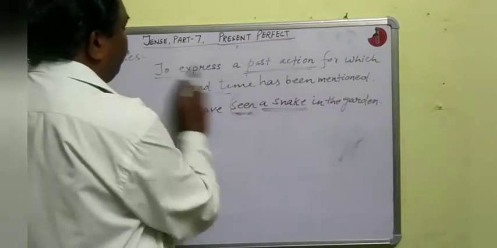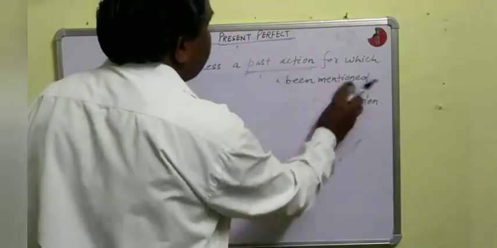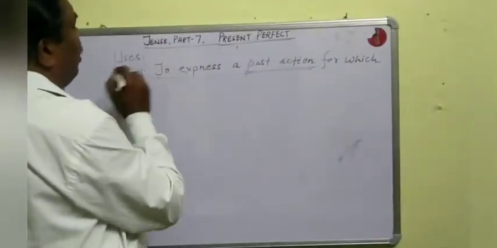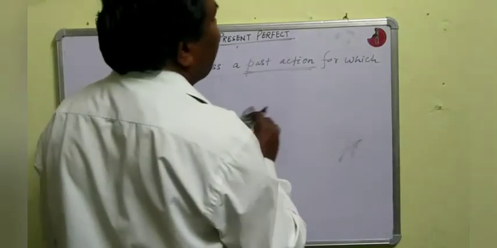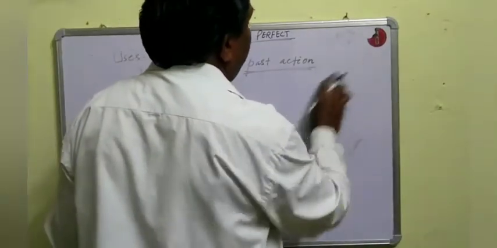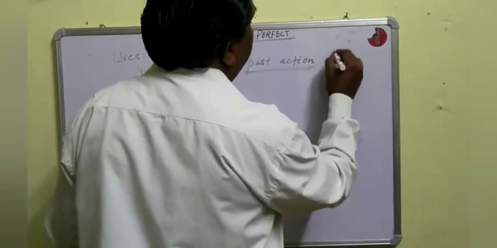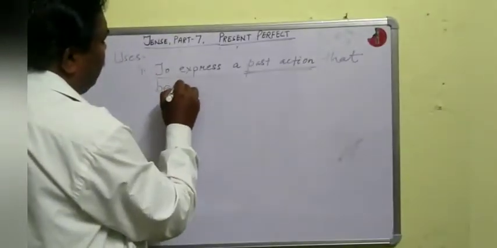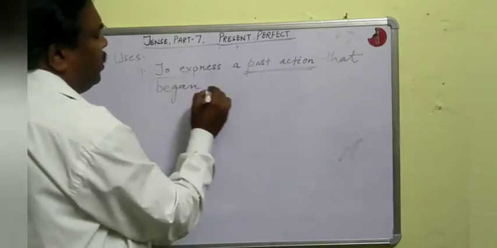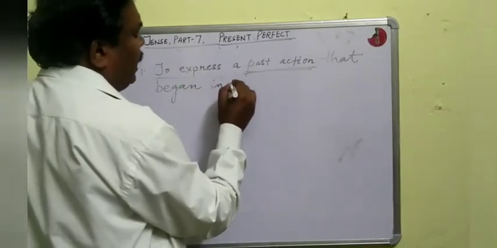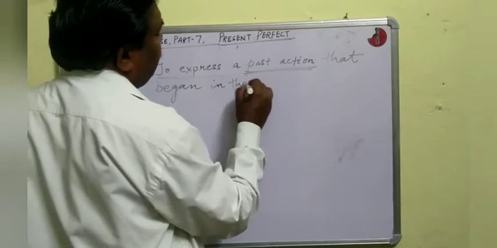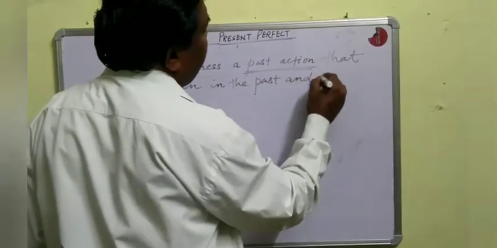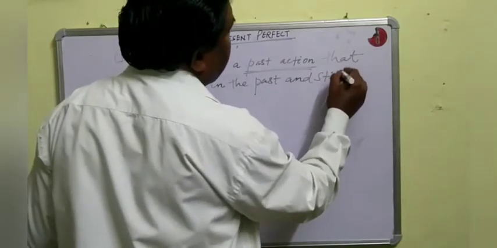So present perfect tense has been used. Next, rule number 4. To express a past action that began in the past and still continues.